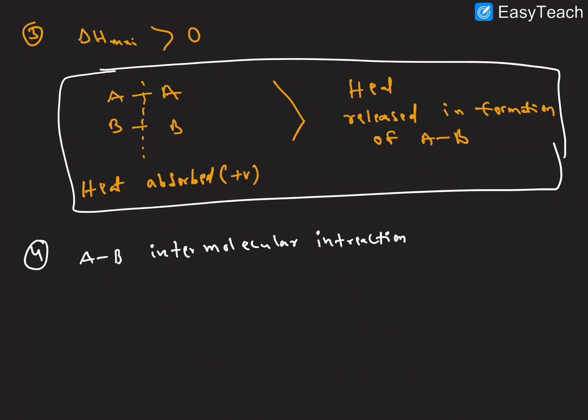Molecular interaction is weaker than AB and AA and BB. And I hope it is clear. AB interaction is more than AA and BB interactions. Right. Next one, fifth point here.